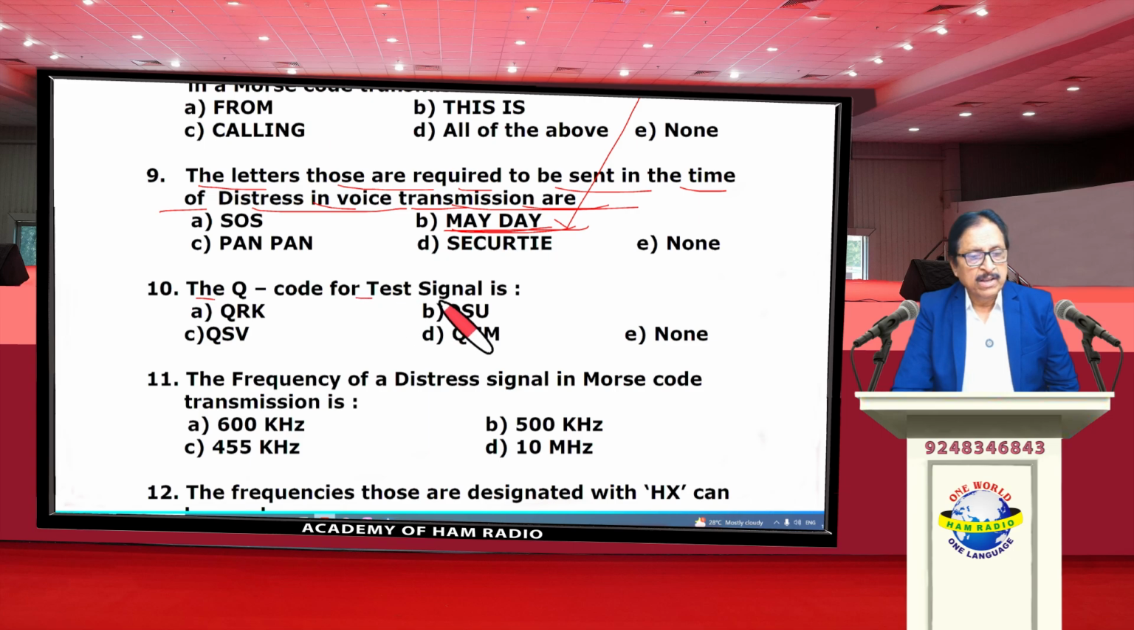The Q code for test signal is, it is QSU. No, it is QSV. The correct answer is QSV. It means I am going to send a series of V's on this frequency. Charlie is the answer. When it is necessary to make some adjustments of the transmitter or receiver, these test signals have to be sent.